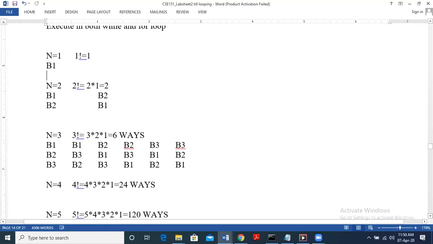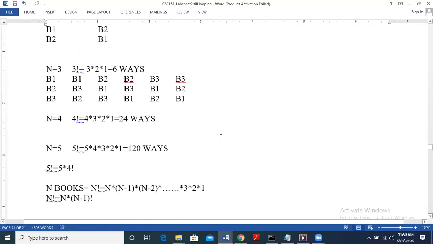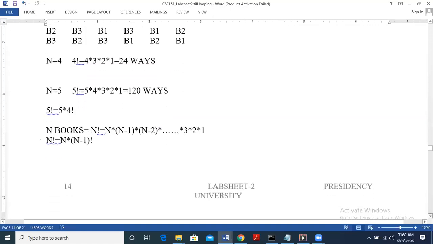If we have n equal to 3, the 3 books can be arranged in 3 factorial ways, 6 ways. Similarly, 4 books we can arrange in 4 factorial ways, and 5 books in 5 factorial ways. Similarly, n factorial can be written as n into n minus 1 factorial. So now we see why factorial is required to know how many ways to arrange the books.